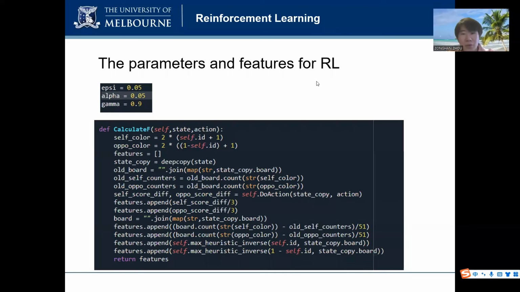When we talk about reinforcement learning, the first thing we need to consider is the features. There are three pairs of features in this model. The first pair is the score difference after the action is applied by the self agent. The second is the number of counters on the board, the difference of the counters, both for the self and the opponent. And the third pair is the inverse of the heuristic function generated by AStar.